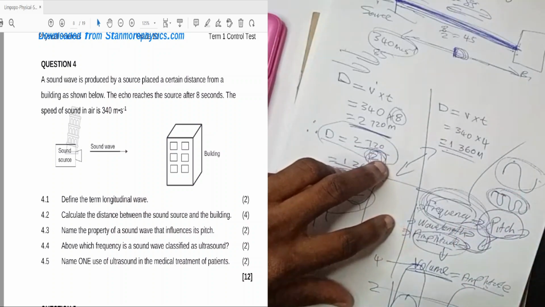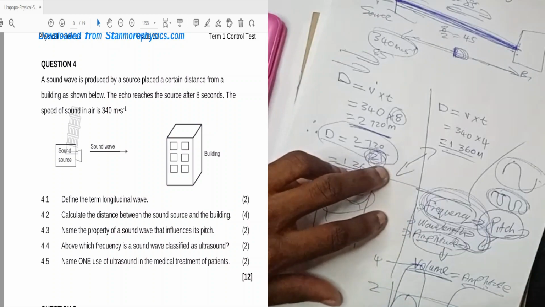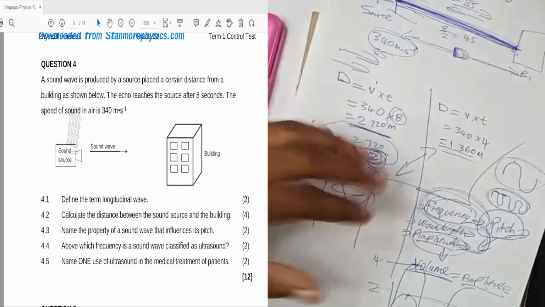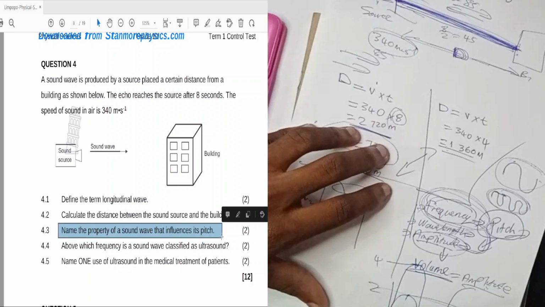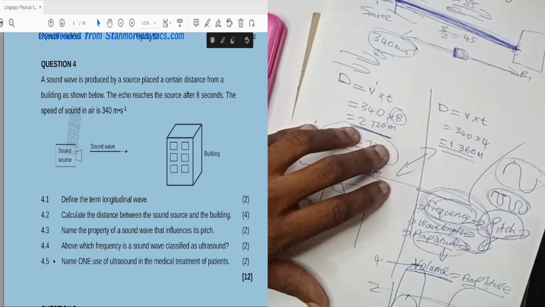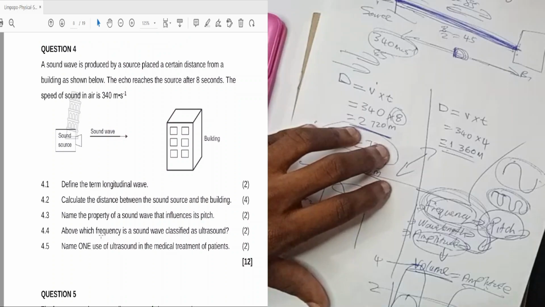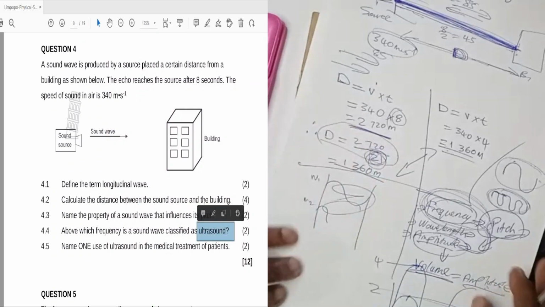So the answer here on 4.3 is frequency. Now 4.4, above which frequency is a sound wave classified as ultrasound?